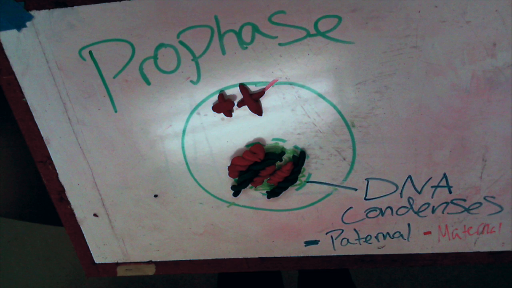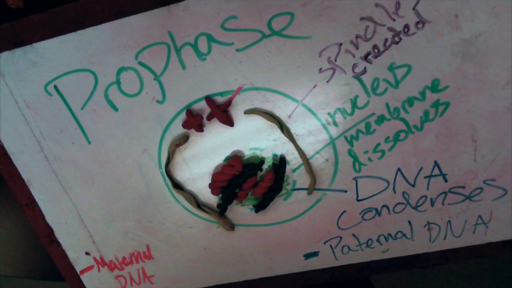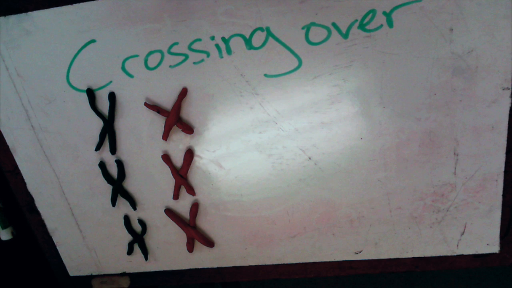During prophase, crossing over occurs. This is the act of the switching of genes of homologous pairs, creating genetic diversity.